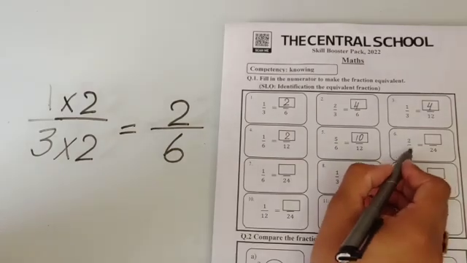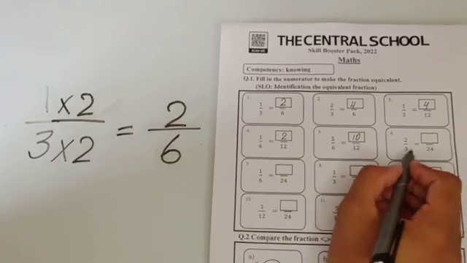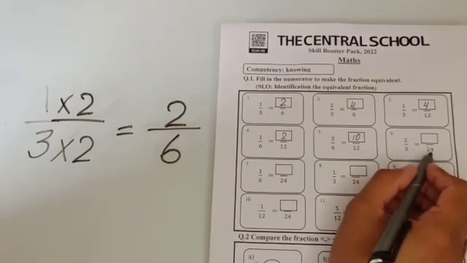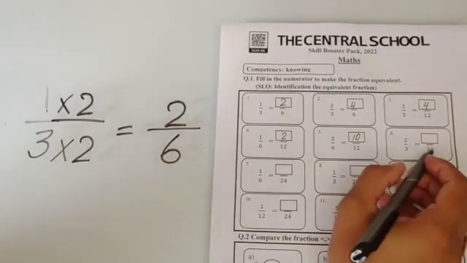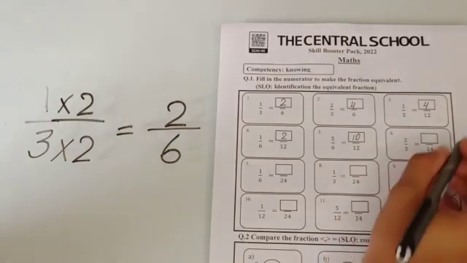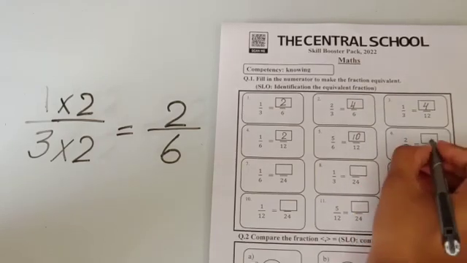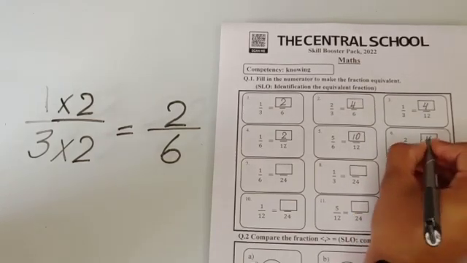2 by 3. Which number is multiplied by 3 to have 24? 3 8s are 24. So we have to multiply 2 by 8. 16.